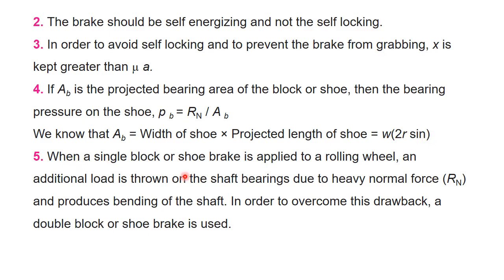When a single block or shoe brake is applied to a rotating wheel, an additional load is thrown on the shaft bearing due to the heavy normal reaction Rn on only one side. To prevent bending of the shaft and overcome this drawback, a double block or shoe brake system is used.